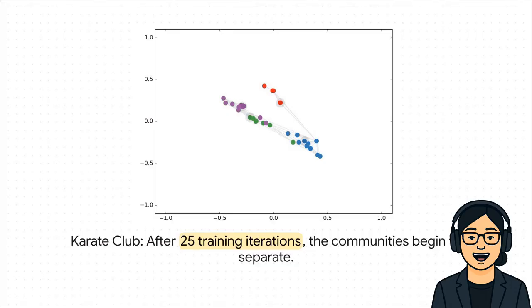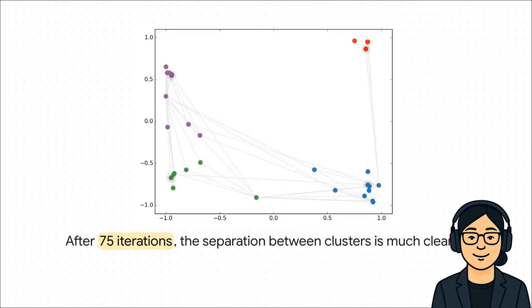To really see this clustering happen, let's watch it on a classic example, Zachary's Karate Club. It's a famous graph of a real-life social network in a karate club that's split into two factions. So check this out. After just 25 rounds of training, and we've only told it about one person from each side, you can already see the model starting to pull the two different social groups apart. Now, let's fast forward to 75 iterations. Whoa, the gap between those clusters is getting way more obvious. The model is letting information flow across those friendship links, and it's using that network structure to literally push the two rival factions away from each other.